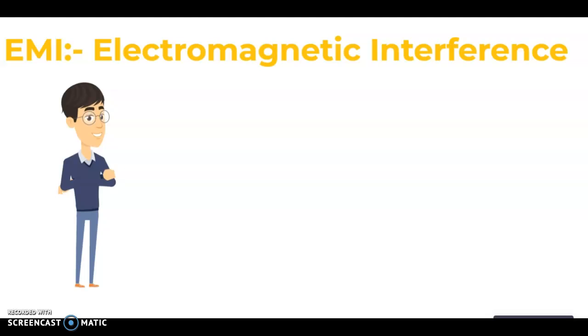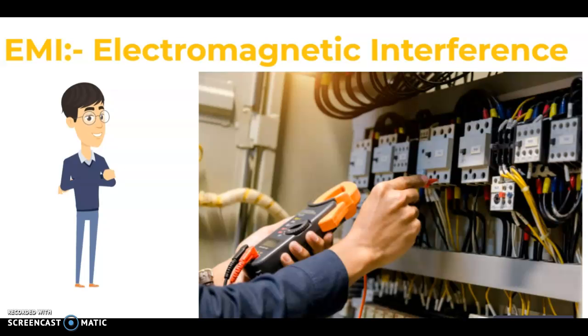EMI, electromagnetic interference, means that if a product is installed in some system and connected with each other with wires, cables, power lines and signal lines, the product which we have manufactured and installed should not give radiation or conducted noise, and it should not interfere with other products.